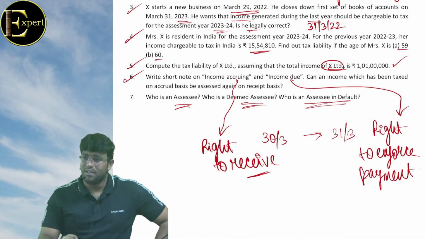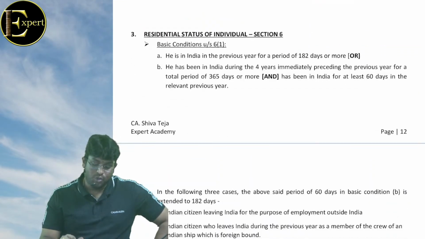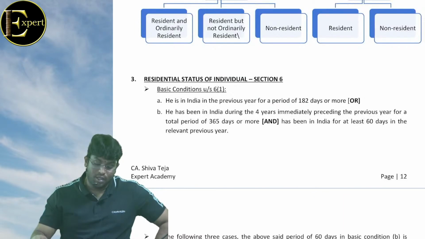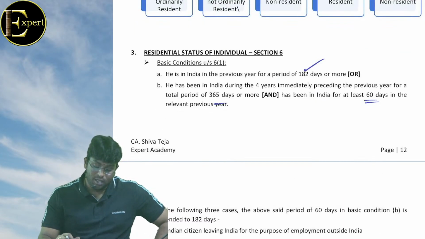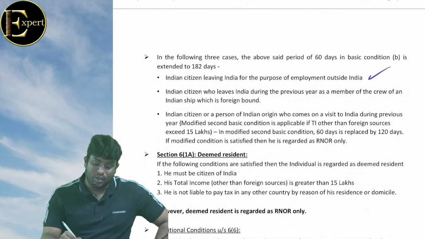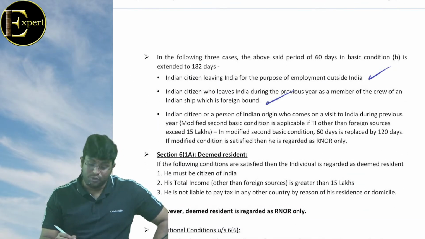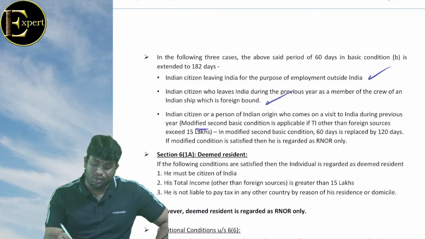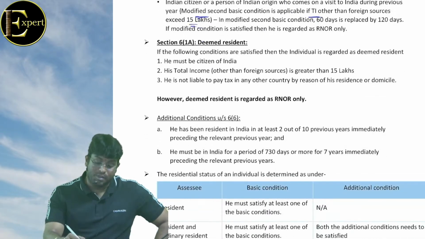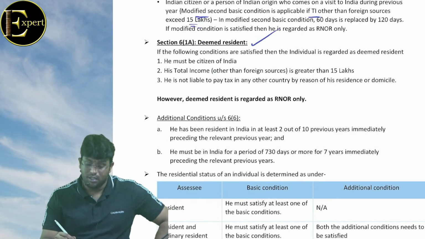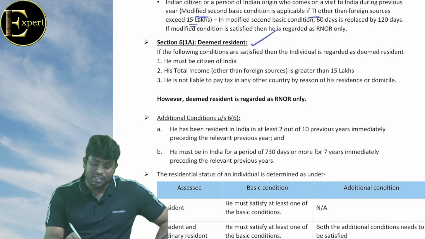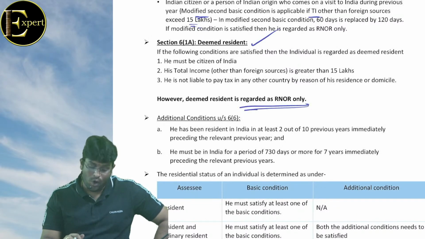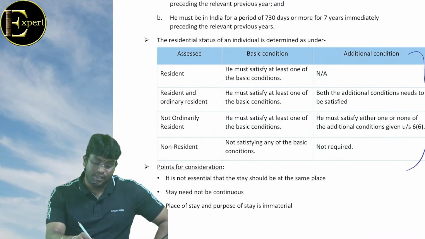कल ये बात कर रहे थे, याद है ना? फर्स्ट चैप्टर क्वेश्चंस. दोस्तों, सेकंड चैप्टर, बेसिक 182 days, 60 and 365, and exceptional case. Number 1, employment outside. Second one, foreign bound ship. Third one, modified second basic, only if total income is exceeding what? And just now we spoke about something called deemed resident. Clear है बेटा? And deemed resident is always what? RNOR. And we discussed all the basic conditions.